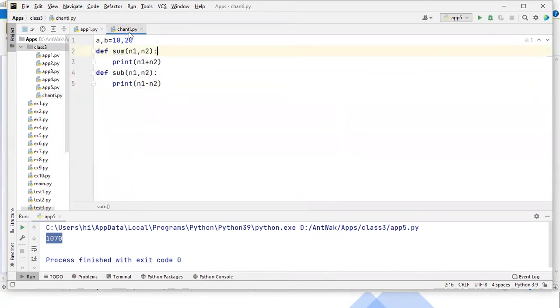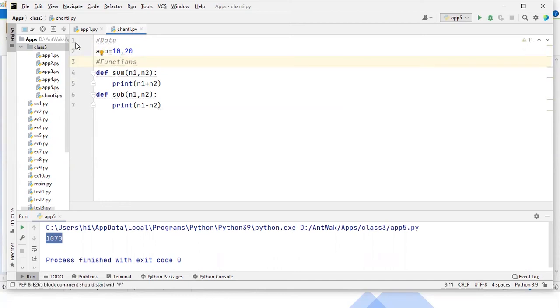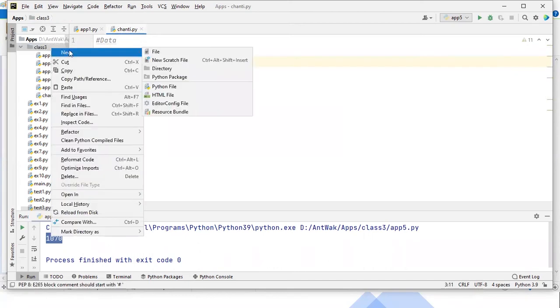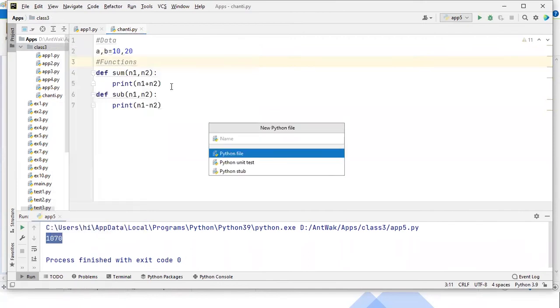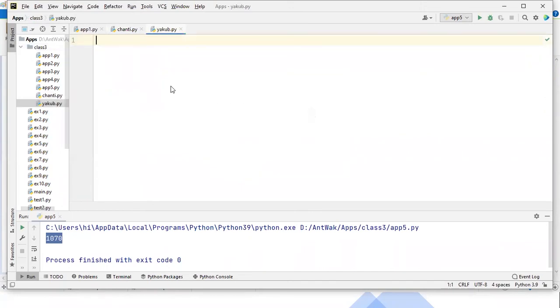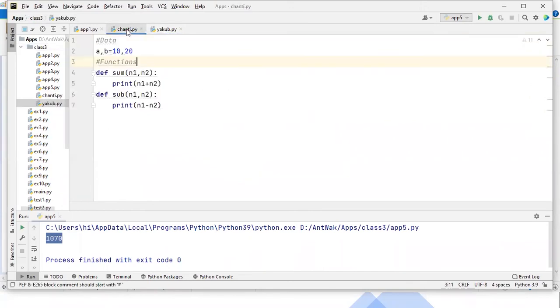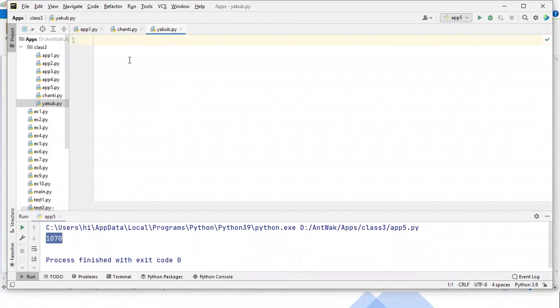So in this chanty.py file, I have two data, we call them data, and two functions here. Now I'm creating one more Python file. The file name is Yahoo. Now the question is, can I use this chanty.py file's data and functions in another file?